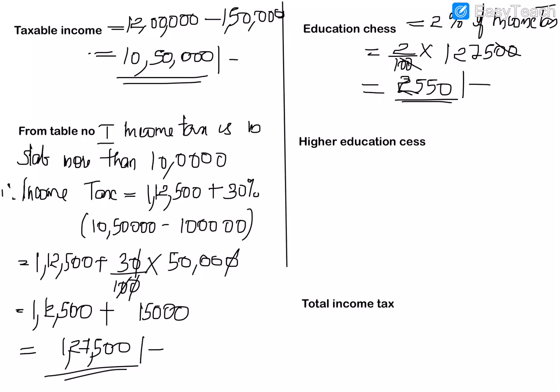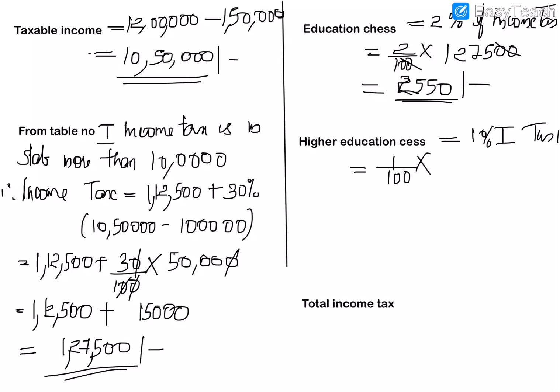2,550. This is the educational cess Mr. Mahatre has to pay. Now the higher education cess. So higher education cess is 1% of the income tax. 1% of the income tax means 1 by 100 into what is the educational tax? This is 1% of the income tax.